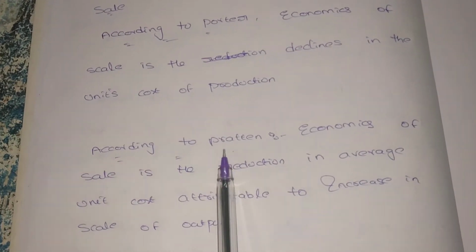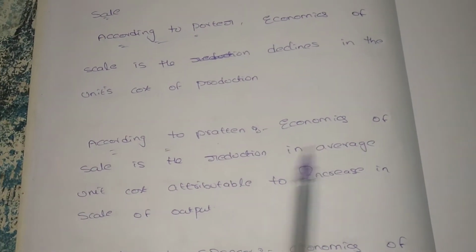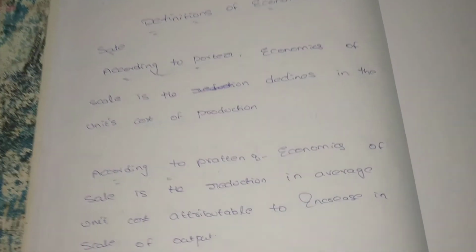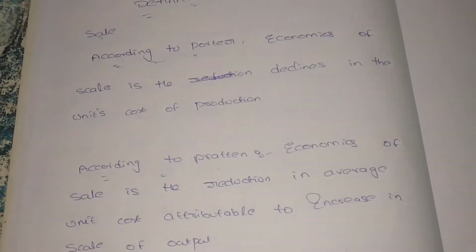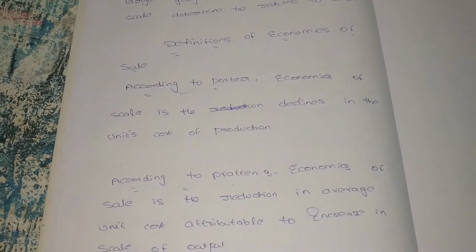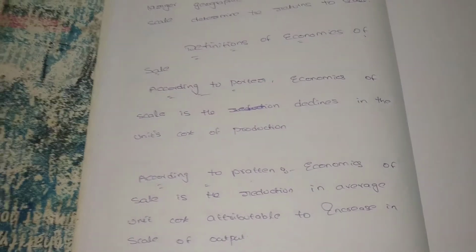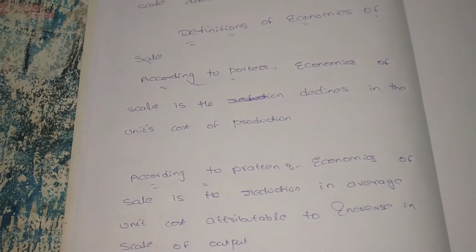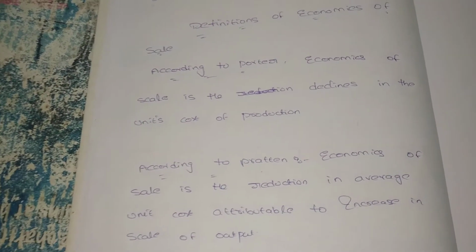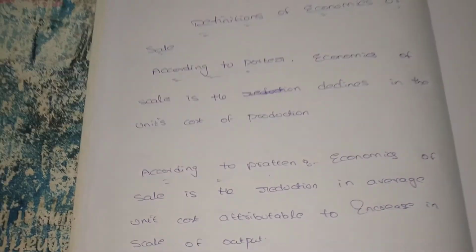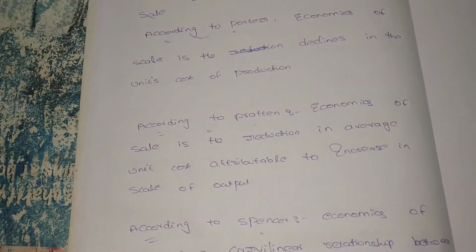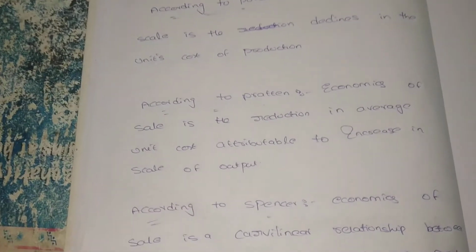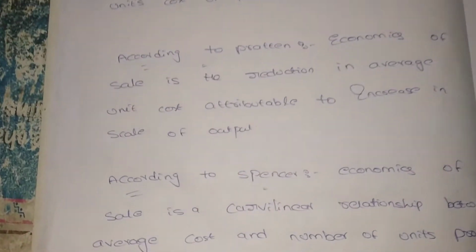Next, according to Breton, economies of scale is the reduction in average unit cost attributable to an increase in the scale of output. He is also saying the same thing. Economies of scale is nothing but decreasing the average cost of production. While we are producing the good, we have to decrease the cost of production. We have to purchase inputs at very reasonable prices. Then only we can reduce the cost of production, and for that we can increase our output. He is also saying economies of scale is nothing but reduction of the cost of inputs, the cost of factors of production, while increasing the output.